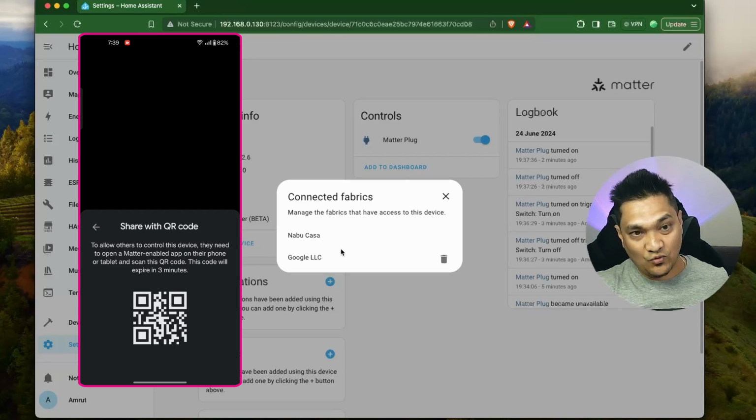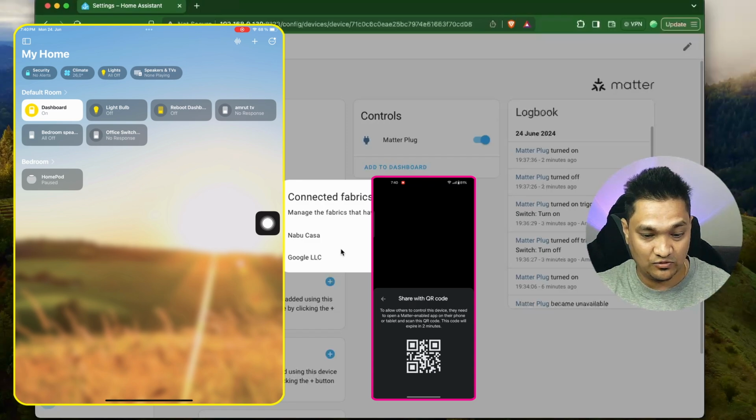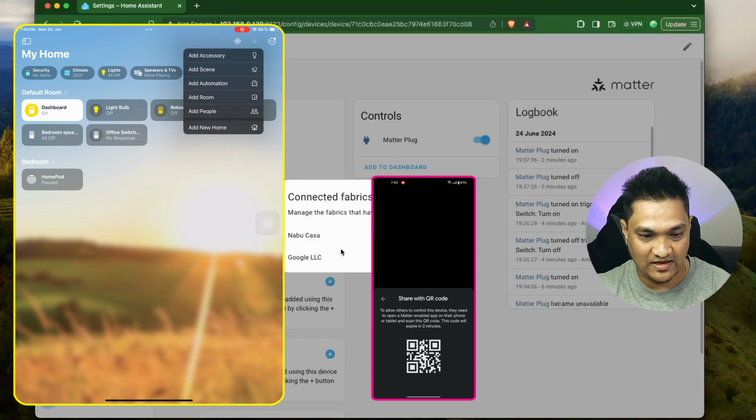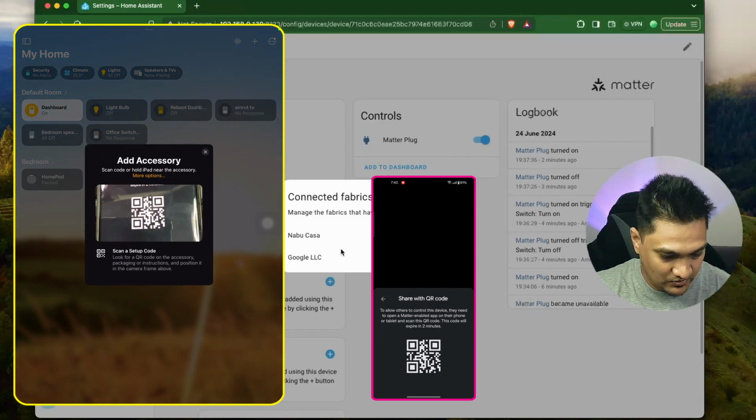And now I'm going to open my iOS device. So right now I just have an iPad here. I'm going to make use of that. So right now I'm in my Apple Home. Now what I'm going to do is click on this add here and say add accessories. And now with this, I'm going to scan this QR code.